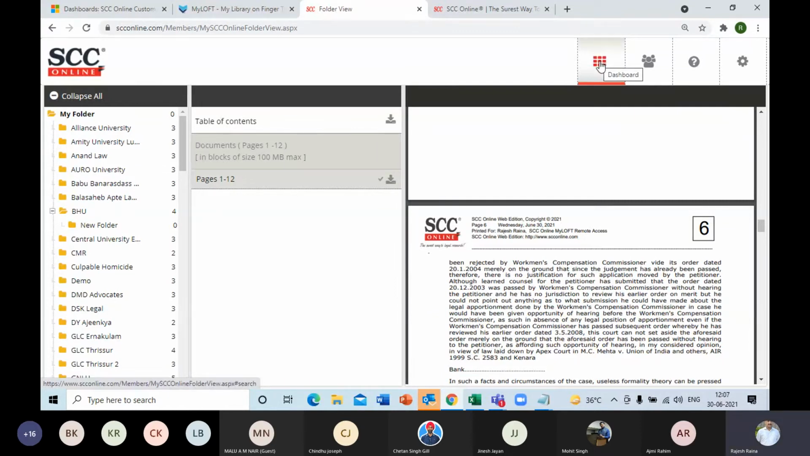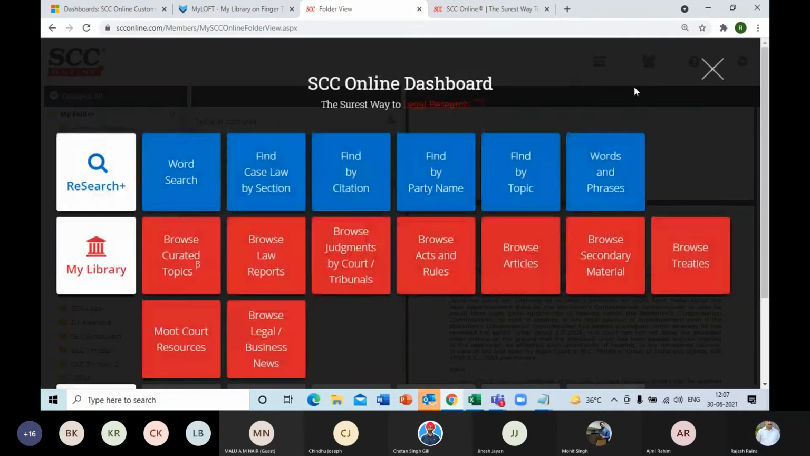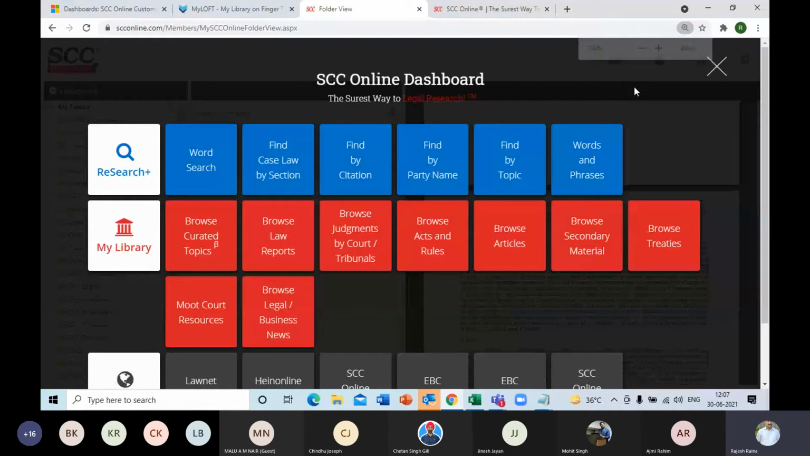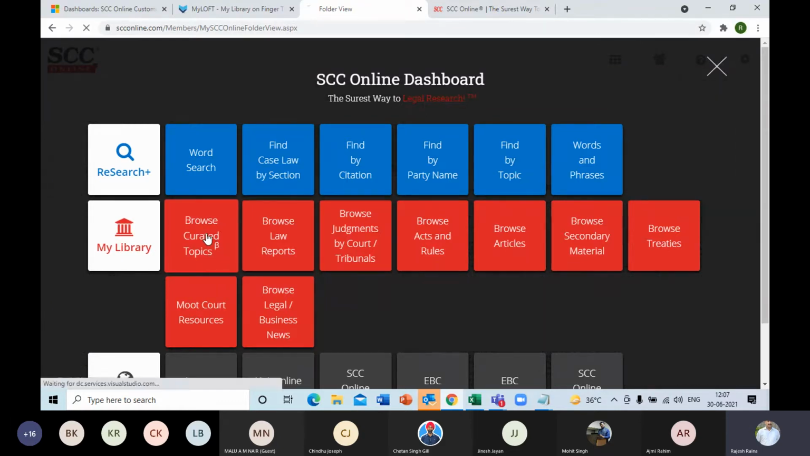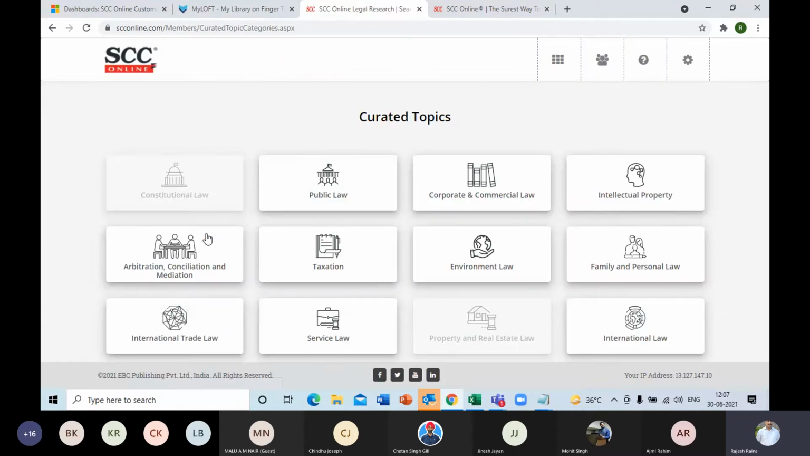Now, let me just move back to the dashboard. Coming to the other options that we have on the dashboard, the My Library section. As the name suggests, I told you in the beginning, it's like a library segment. So I'll click on this Browse Curated Topics, which our editorial team developed in the past 1.5 years during the pandemic. And the entire laws, the headings, the topics that we have, like public law, corporate commercial law, intellectual property law, etc., are put here.